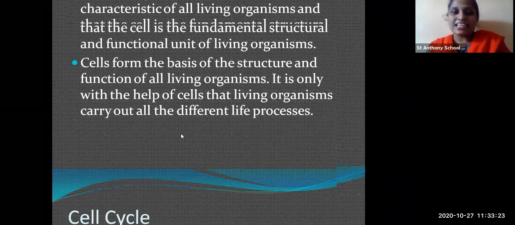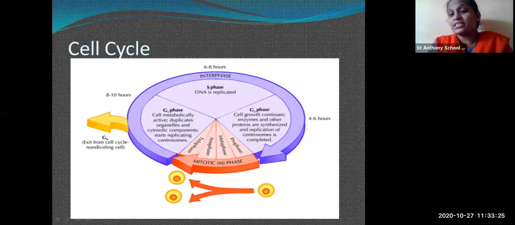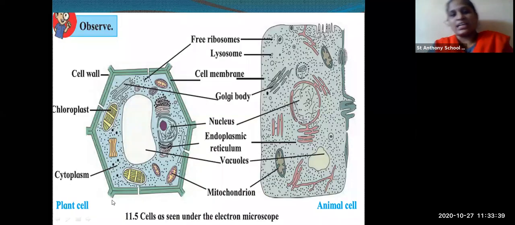Here you can see the cell cycle, how the cell divides and forms new cells. Okay. So this is not for your study, but I'm just showing you how the cell cycle appears. Now this is the plant cell and the animal cell. Okay. Now here you can see there are two types of cell, that is plant cell and animal cell. Now here you can see the shape of the plant cell. It is somewhat hexagonal or pentagonal, you can say, and this is a rectangular shape.